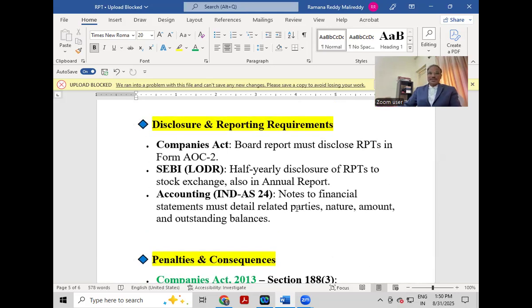Then we'll also discuss disclosure and reporting requirements under the Companies Act, under SEBI LODR, and under Indian Accounting Standards. First, under the Companies Act 2013, the Board's report must disclose RPTs in Form AOC-2. Under SEBI LODR, there is half-yearly disclosure of RPTs to stock exchanges, and also in the annual report. Under Accounting Standard 24 and Ind AS, the notes to the financial statements must detail the related parties, the nature and amount of transactions, and outstanding balances, which have to be clearly disclosed.